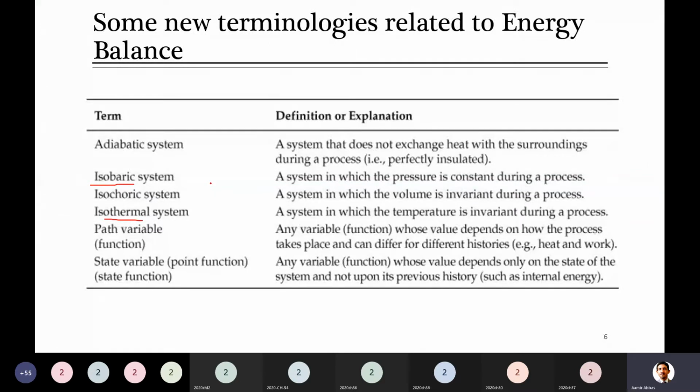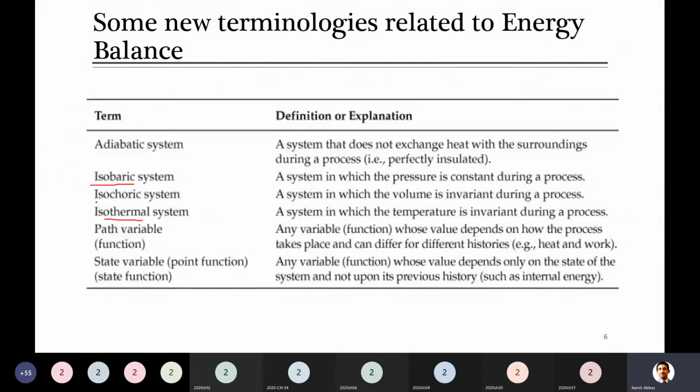Isobaric, do you remember there was one unit of the pressure which was called bar? So isobaric means bar remains same. You can just consider it like this. This is the condition at which pressure remains same for any system. For example, you take a gas in a cylinder available at, let's say, 100 bar. If we don't withdraw any gas from this system or add any other gas, its pressure will remain same, that is at 100 bar. So that system is called isobaric, which remains at same pressure.